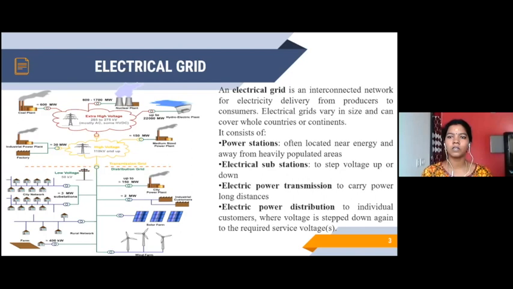The fourth important component is the electrical power distribution. Obviously we have a transformer here also to step down the voltage, and that voltage reaches the consumers, which is nothing but us. So all the voltage which reaches us is delivered by these steps. We have the power stations, electrical substations, electrical power transmission, and electrical power distribution. So this is a common viewpoint on the electrical grid.